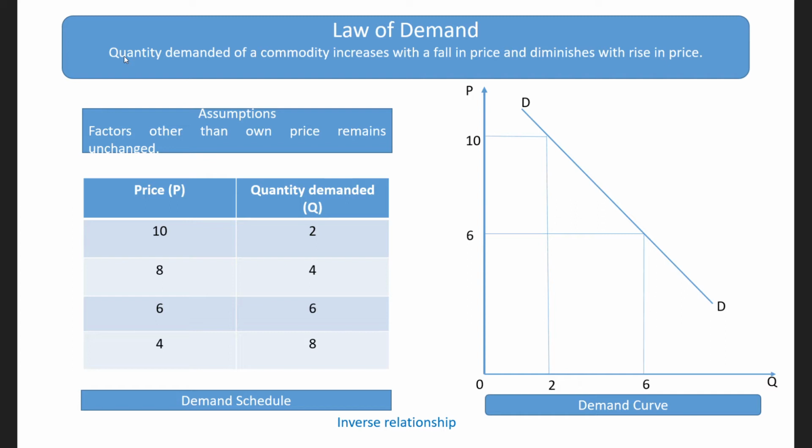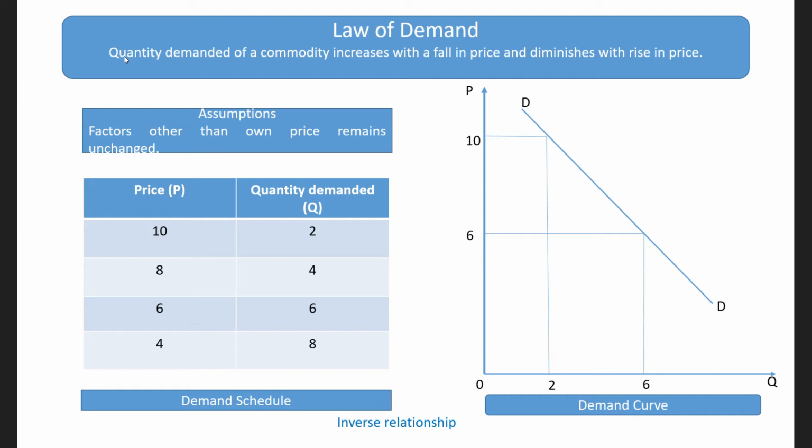According to this law, other things being equal, where other things imply other factors except its price which determine demand, the price of a commodity and its quantity demanded move in the opposite direction. Thus, when price falls, quantity demanded increases, and when price increases, quantity demanded falls.